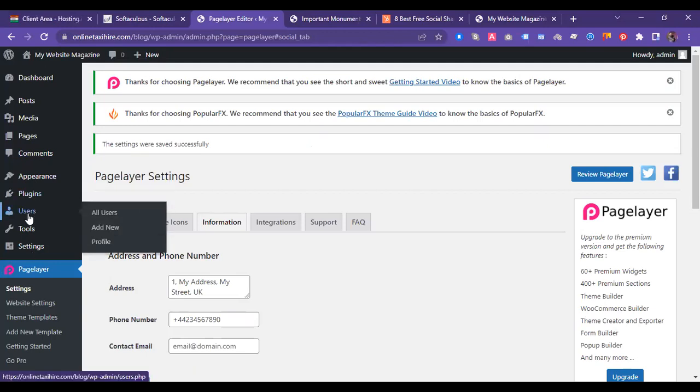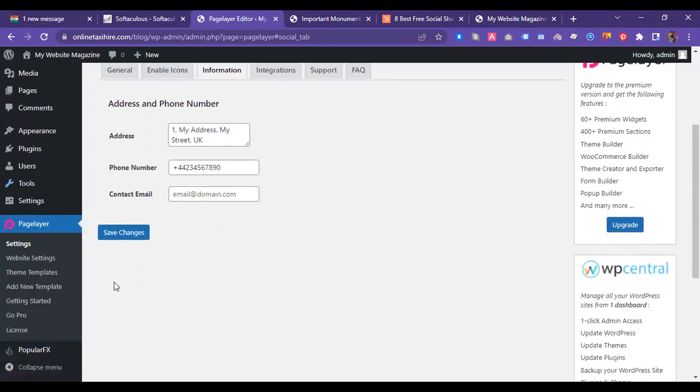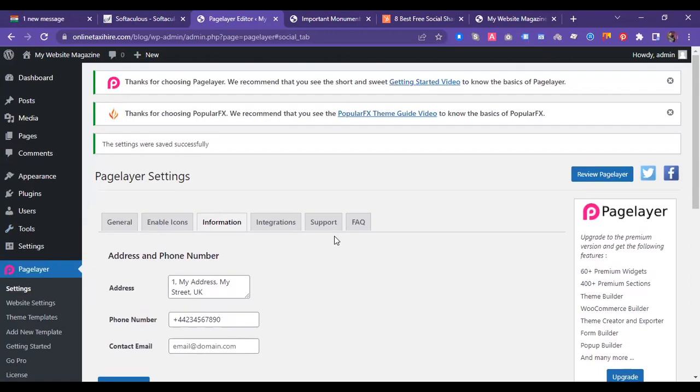Users: suppose your organization has 3 to 5 members and everyone wants to update the website, so you can create their individual accounts. Tools are available, so many things. I will explain all these things. So as of now, it is very easy to create a website in WordPress.